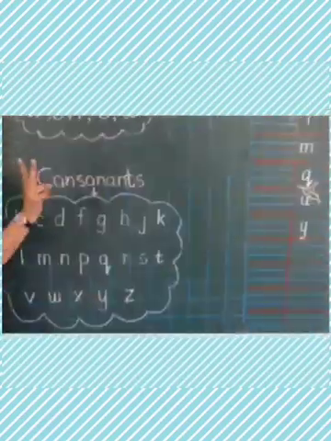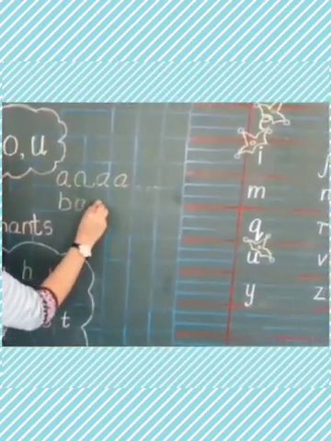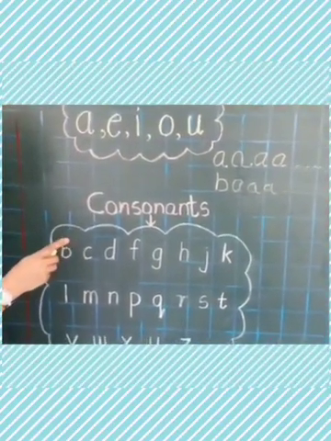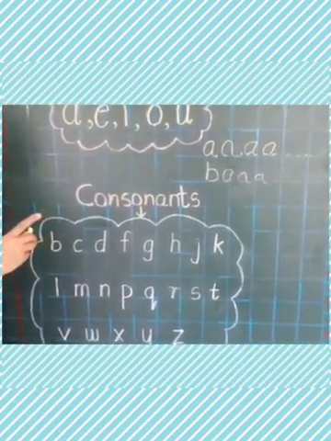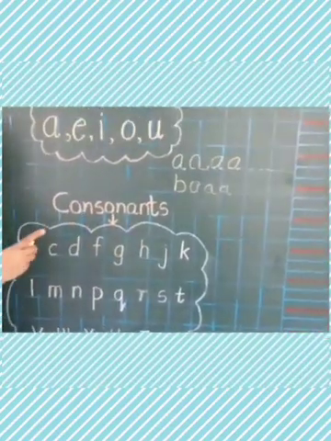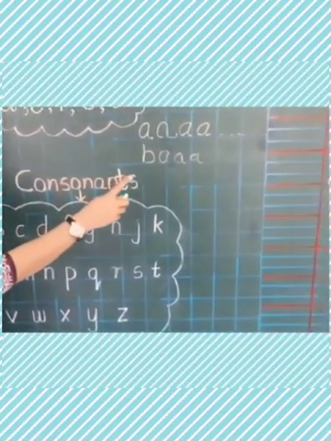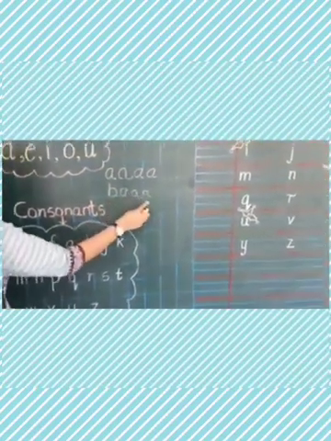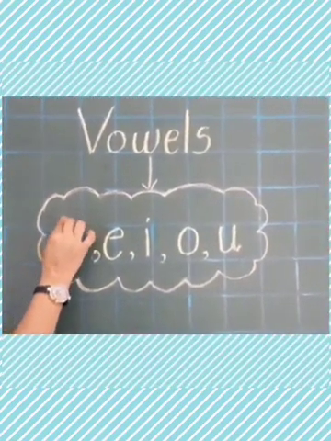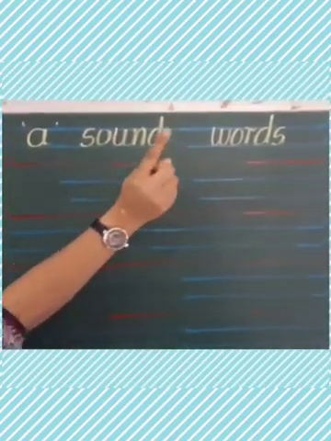And the consonant has two sounds. For example, let's take the letter B. B says B. So it starts with the B sound but it ends with the A sound. So it has two sounds. So they are called consonants. Means vowels have one single sound and consonants have two sounds. From these vowels, today we are going to learn A sound words. Let's learn A sound words.